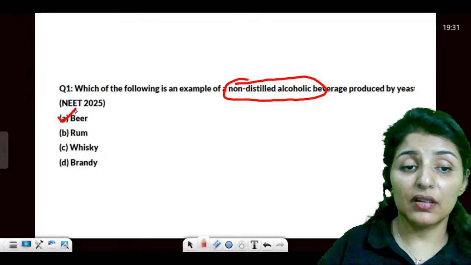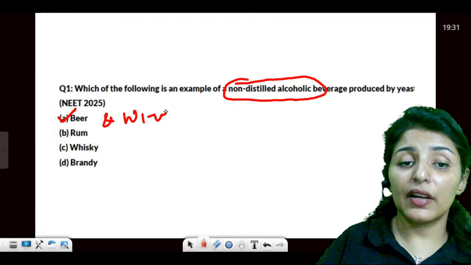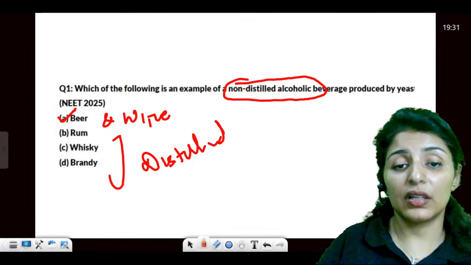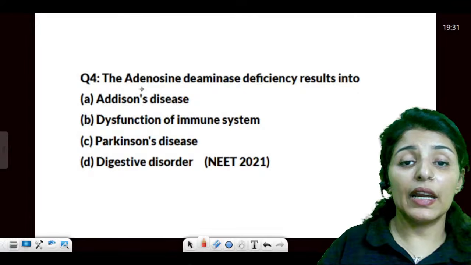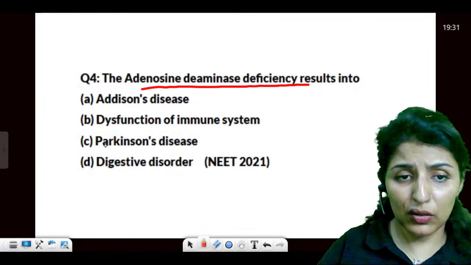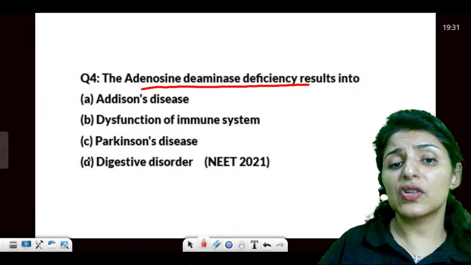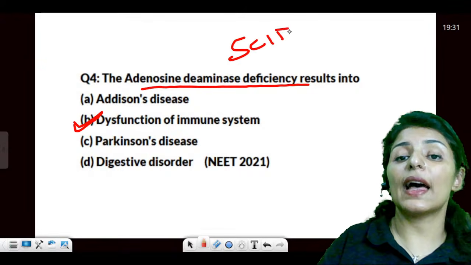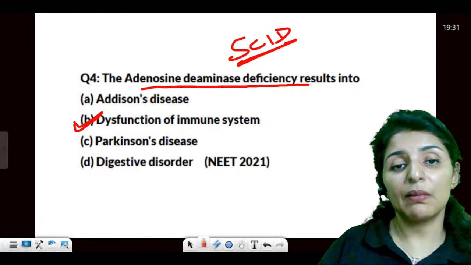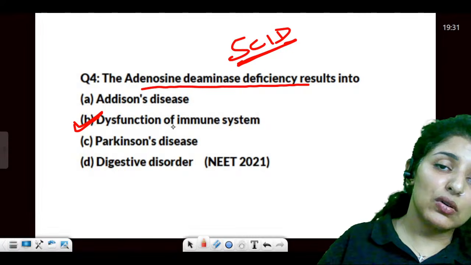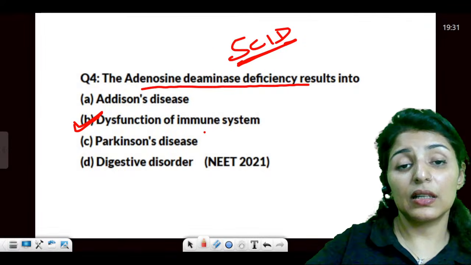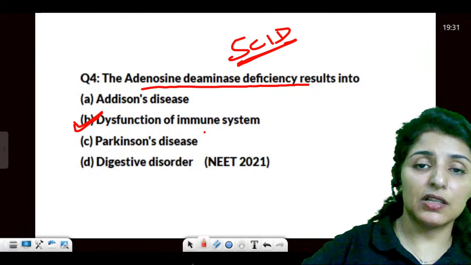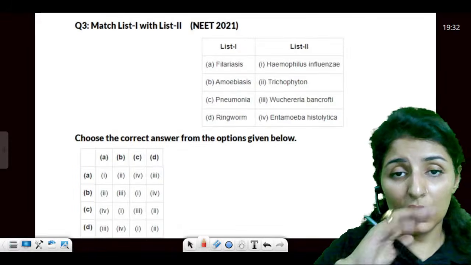Which of the following is a non-distilled alcoholic beverage? Non-distilled is beer. The other example would be wine, while all the others are distilled forms and will have higher alcohol content. Moving on now, ADA deficiency is going to cause SCID. So lack of immune system, neither AMIS nor CMIS. So dysfunction of immune system. Is that clear? Now, why? Because ADA is required for the maturation of lymphocytes. So neither B nor T will mature.